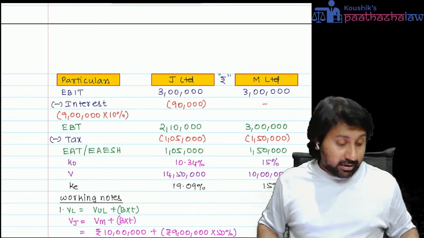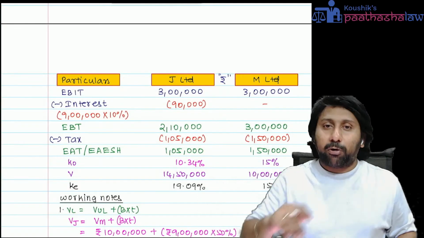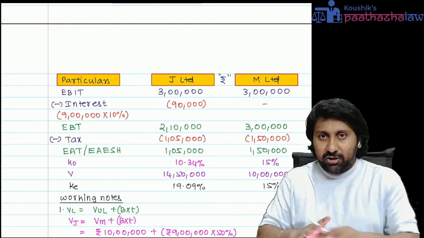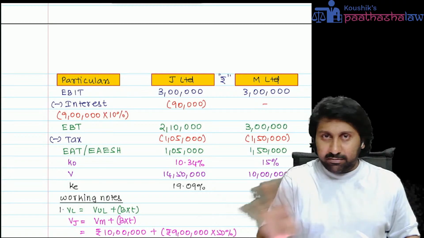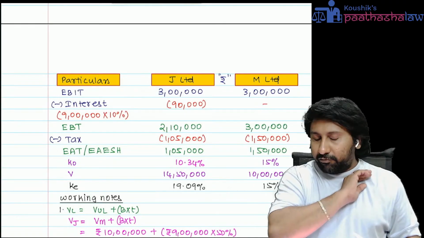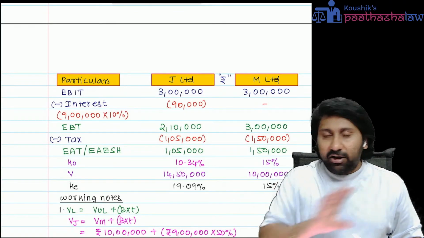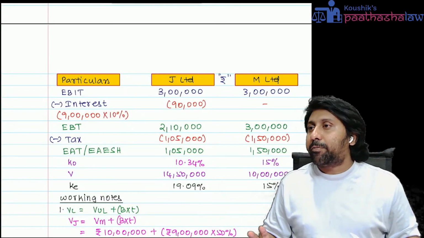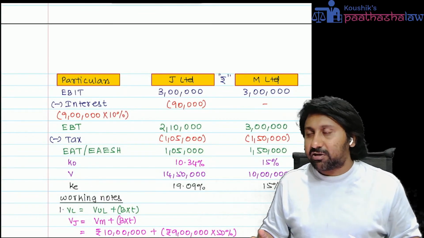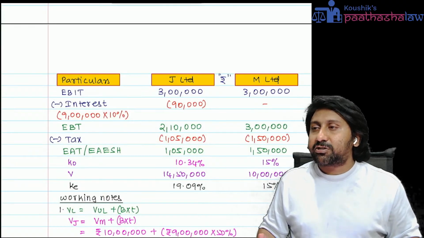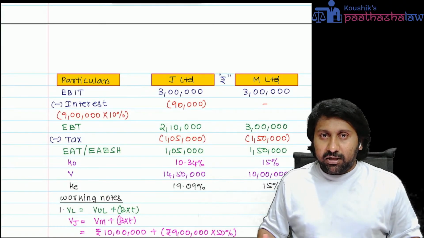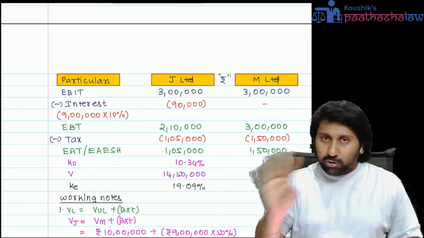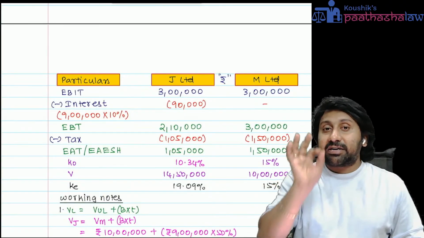Modigliani Miller, I have already uploaded a revision video. Tomorrow, your target is 15 marks, tonight. What are the topics? Cost of capital, you have to complete fully. Capital structure, fully you have to complete. Next, there is one small theory area called scope and objectives of financial management. That small theory chapter will be there. These are the three topics that we have to cover now. 15 marks is our target.